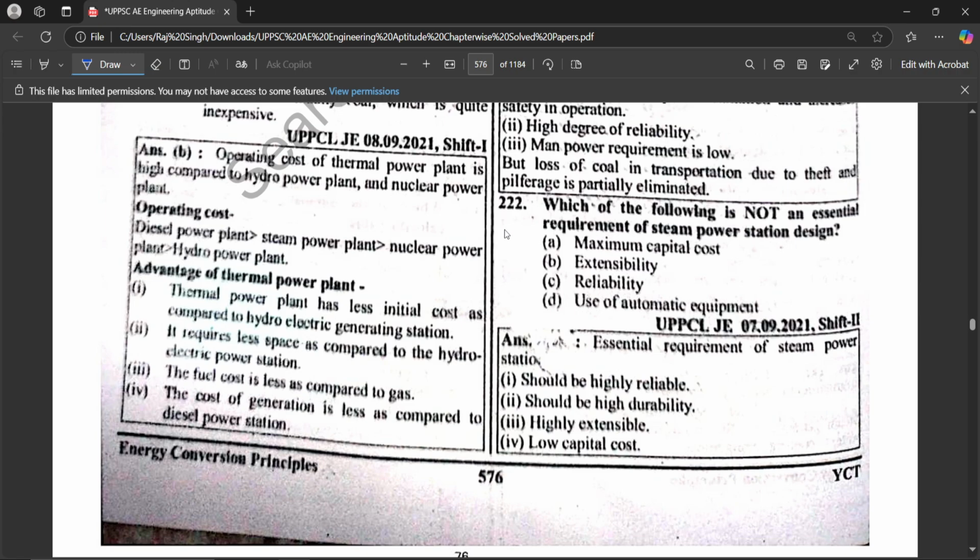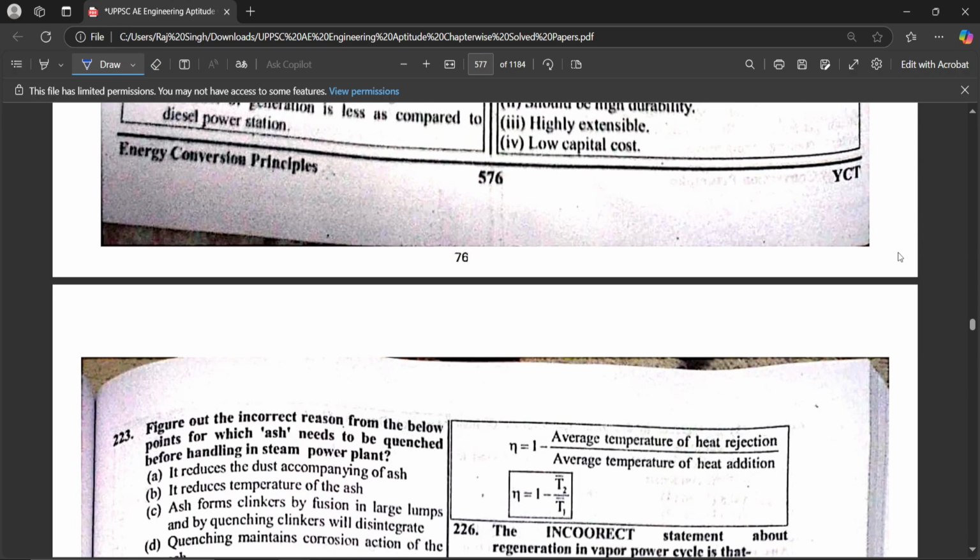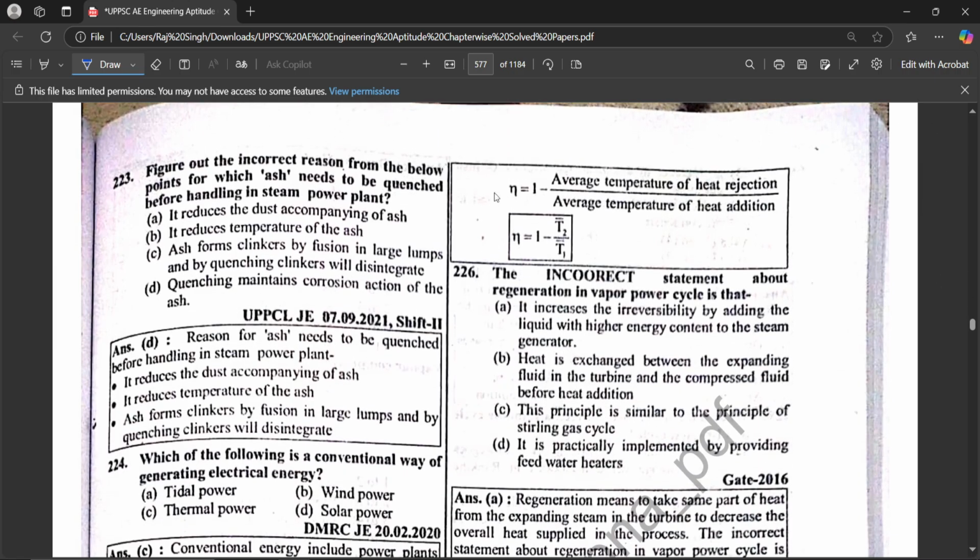Next question. Which of the following is not an essential requirement for steam power station design? The correct answer is maximum capital cost. Next question देखते हैं. Figure out the incorrect reason for which ash needs to be quenched before handling in a steam power plant. The correct answer is to maintain corrosion action of the ash.